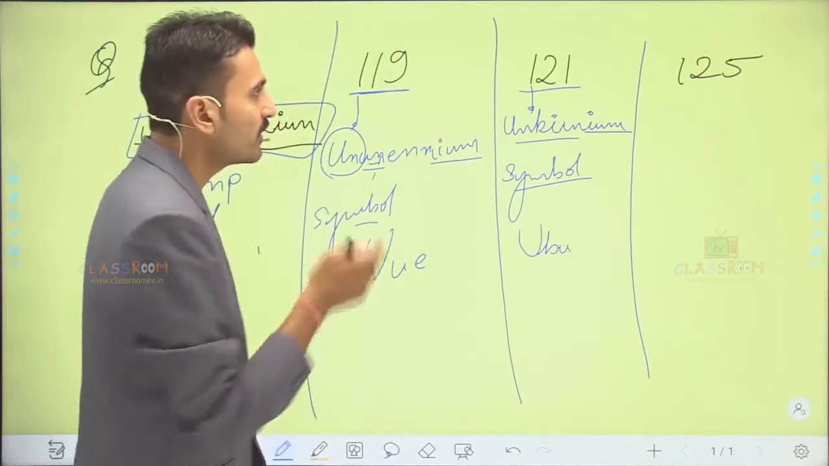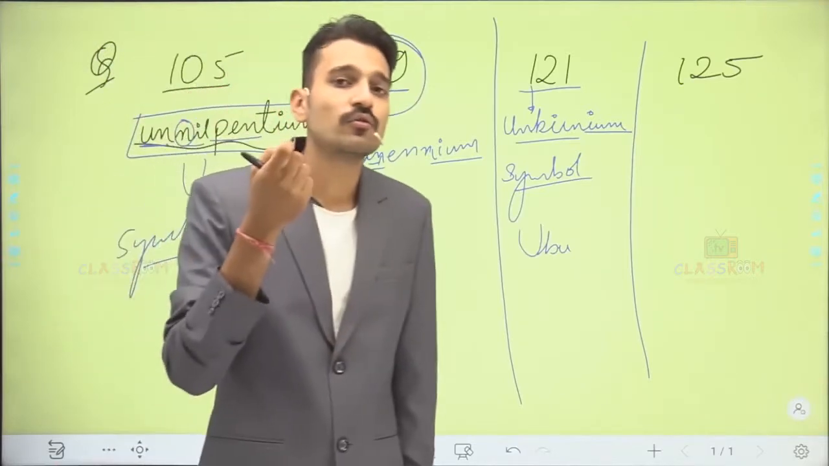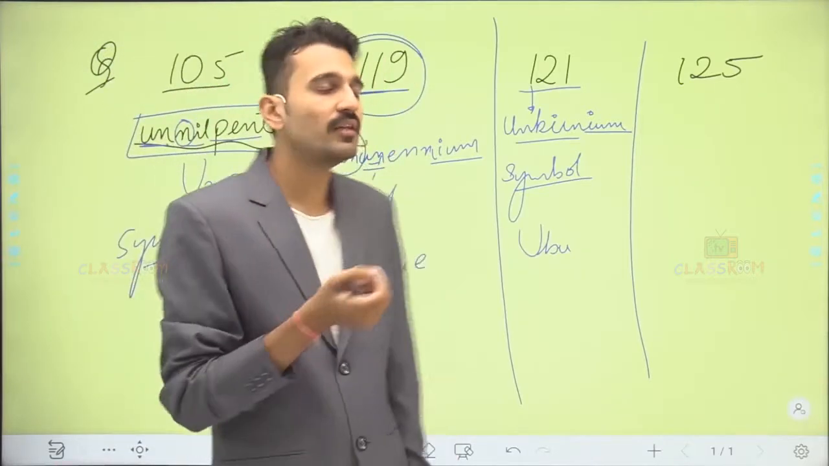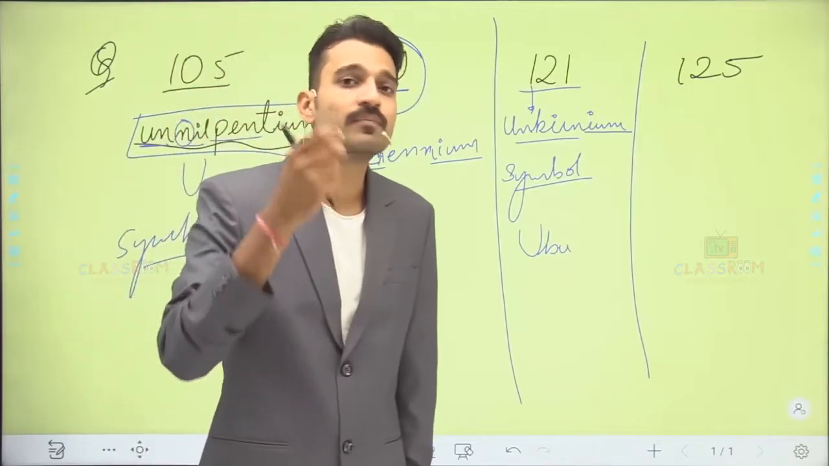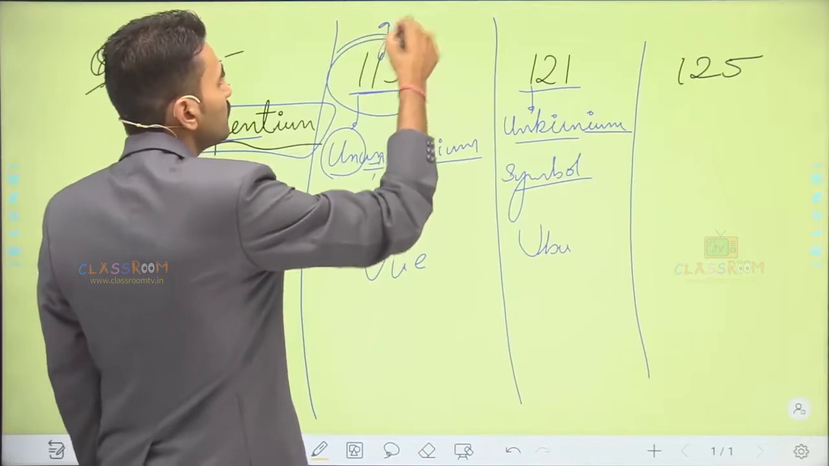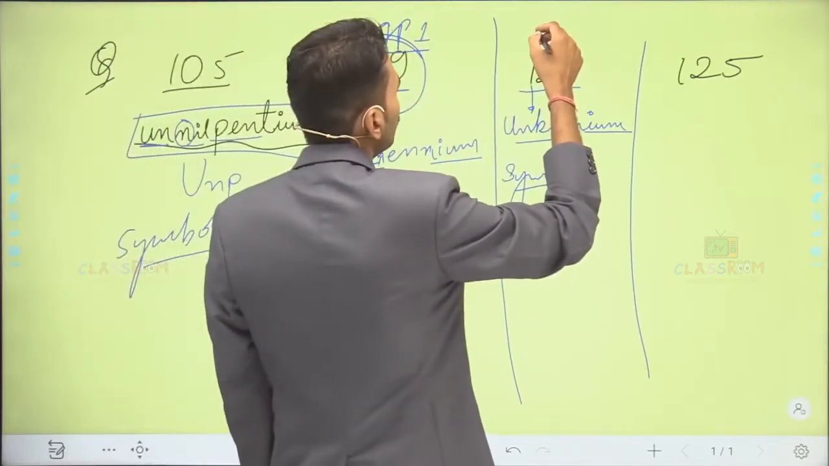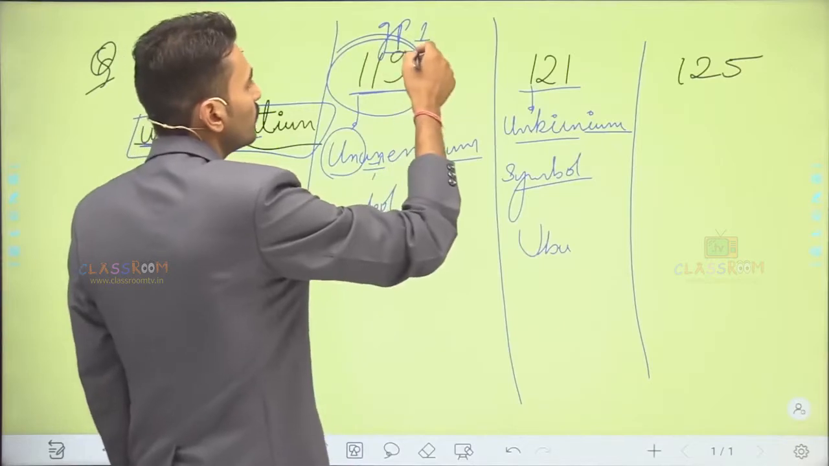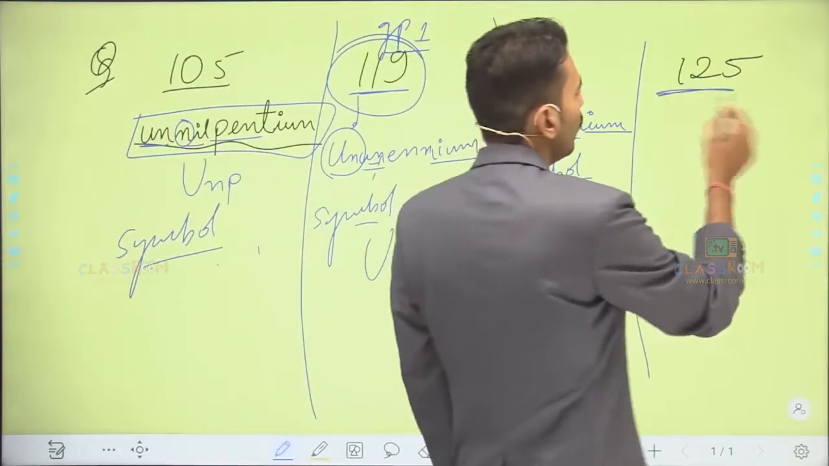And also students, if this particular element has been invented or discovered, where do we place it? This 119 element will be placed under the alkali metal group. So this would be placed in group 1.